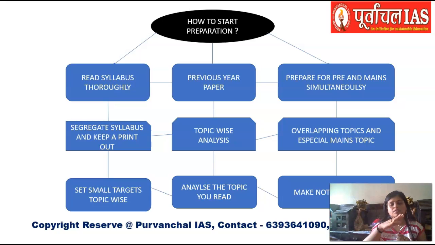So I suggest that when you have read a certain topic from all the sources, you sit down for making notes. You can do it in a notebook, you can do digital note making, or you can do it on an A4 sheet, whichever way you feel better. But one suggestion: please do not make very large notes. It has to be short notes, just one or two pages. You can use mind maps or map patterns, or any other way, but it has to be a short note. You do not need to copy from the book itself. You have to have a short note so that while you are revising, you are able to revise it in a very small span of time.